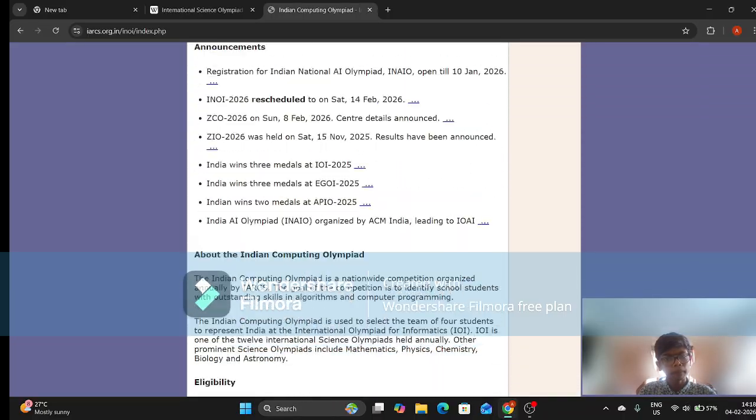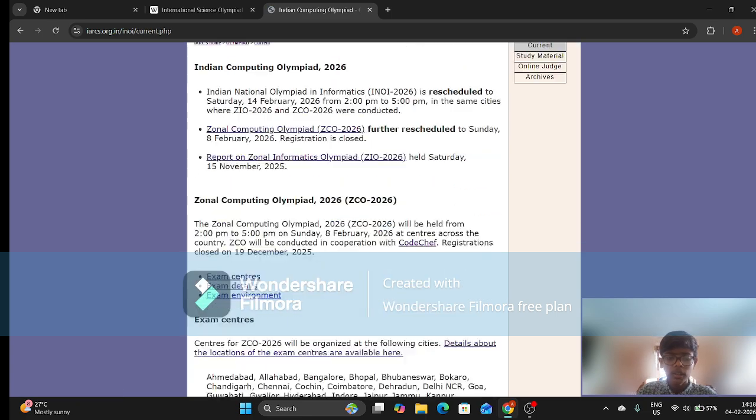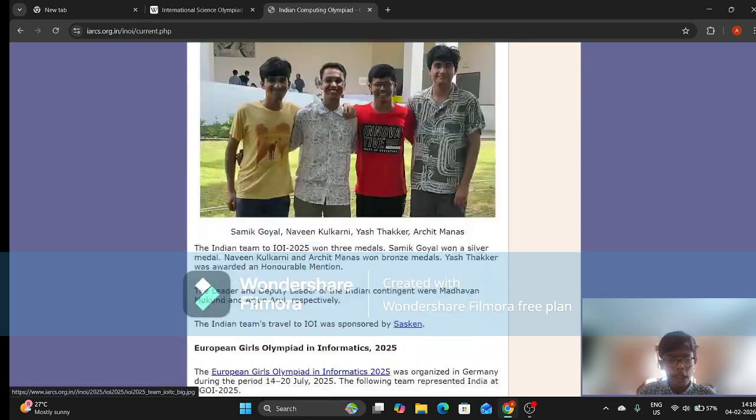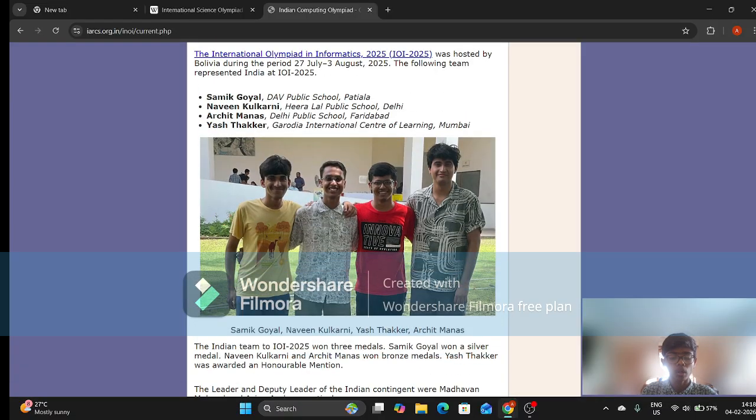Yeah, here you can see the other aspects. And see, this was the Indian team for IOI 2025. So after the Indian National Olympiad in Informatics, there's the training camp. And after the training camp, here comes the Indian team, which was selected from the training camp to represent India at the International Olympiad in Informatics.